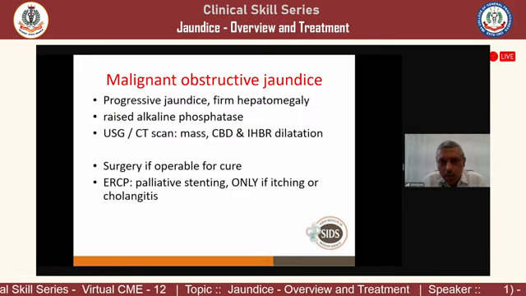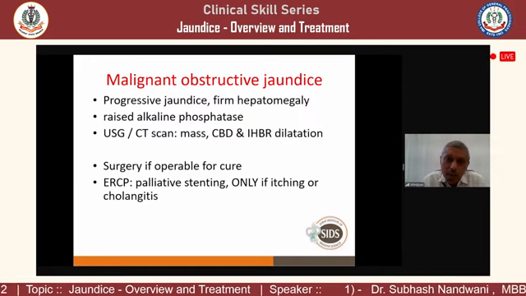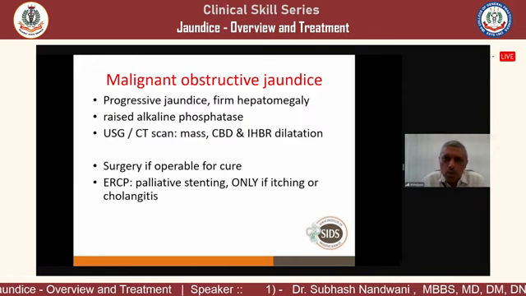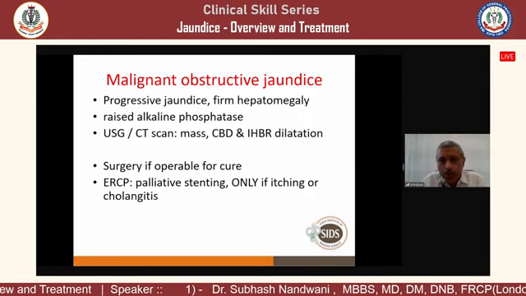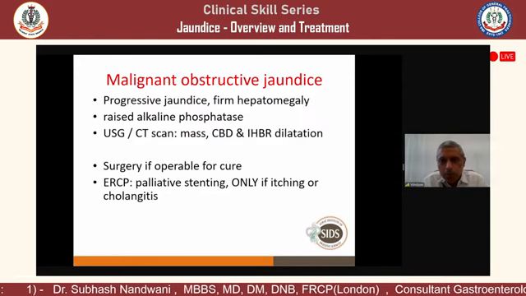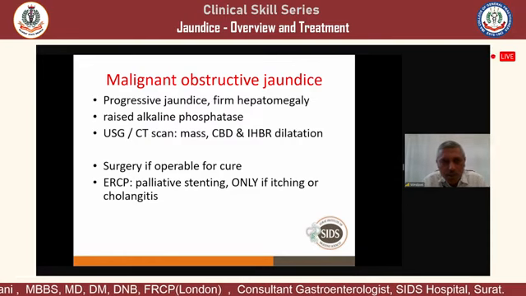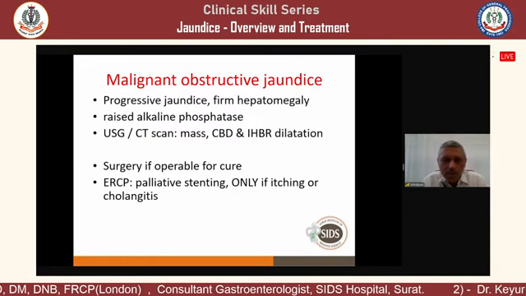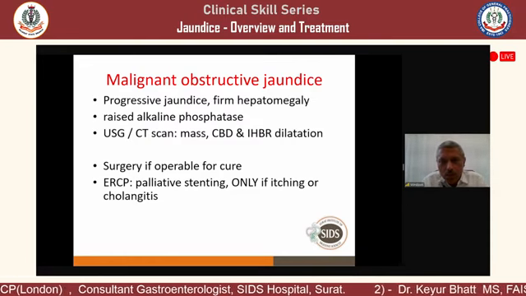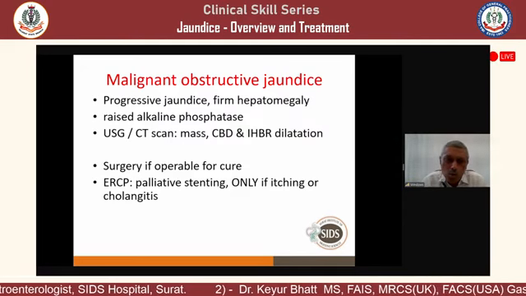But in extrahepatic malignant obstructive jaundice, there will be bile ductular proliferation leading to firm hepatomegaly, but there will be no portal hypertension, so splenomegaly will not be there. So you can differentiate whether the firm hepatomegaly is because of malignant obstructive jaundice or because of cirrhosis. Then raised alkaline phosphatase will be there, and the imaging will show a mass and dilation of the common bile duct and intrahepatic biliary radicles.